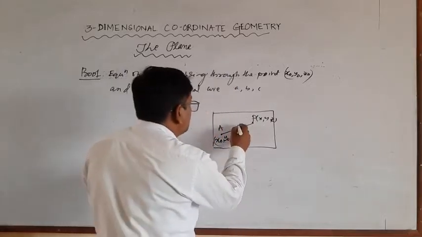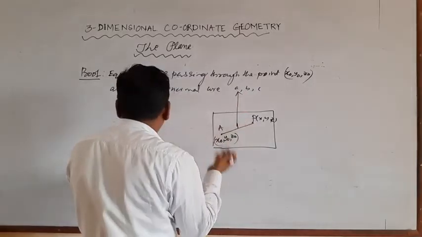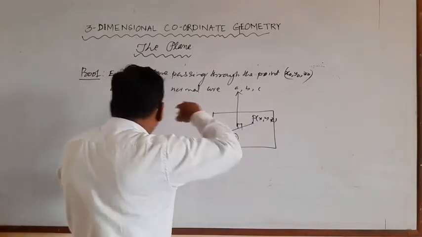Now normal is what? Normal is like this. Every line on the plane is perpendicular to the normal.